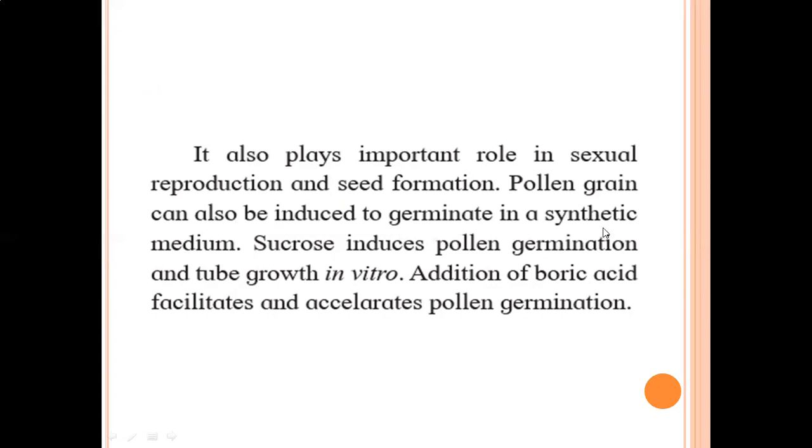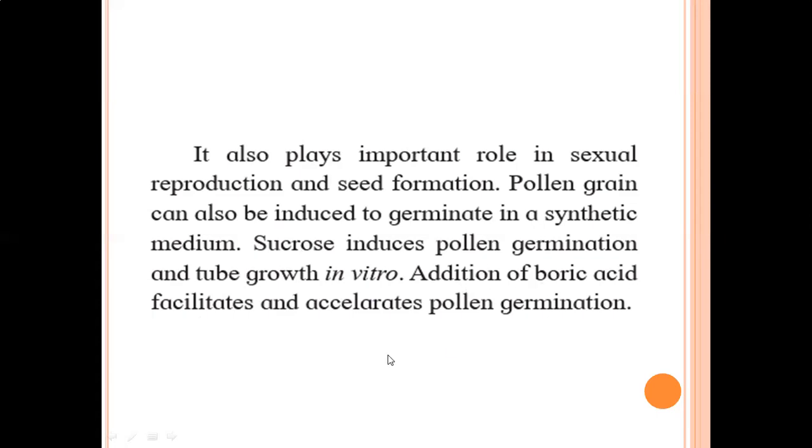You can provide a medium with sucrose. That chemical is sucrose, a sugary substance, sugar content. So this sucrose induces pollen germination and pollen tube growth in vitro. In vitro means under controlled conditions in the laboratory. You can make that stigma receptive by using a synthetic medium which has sucrose. So this sucrose induces pollen germination and pollen tube growth in vitro.